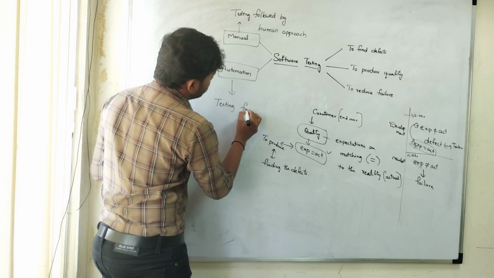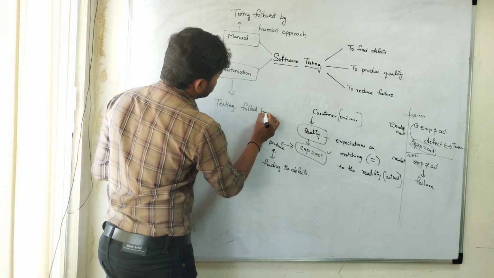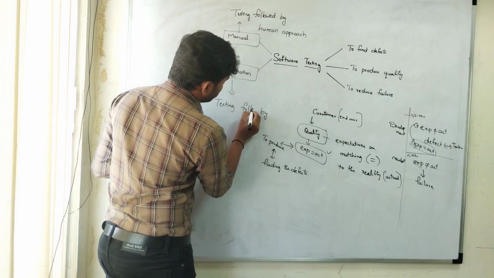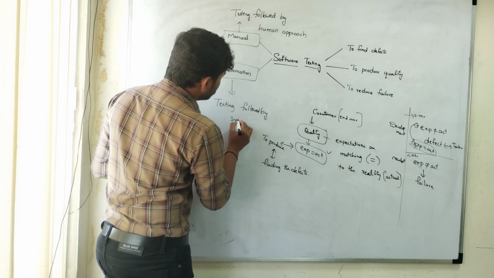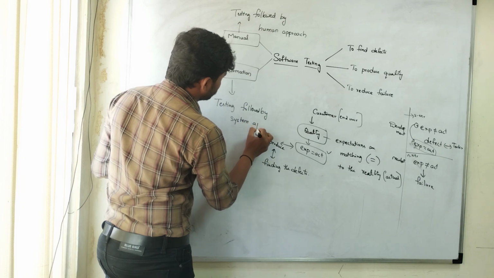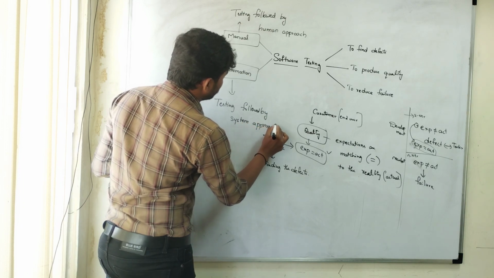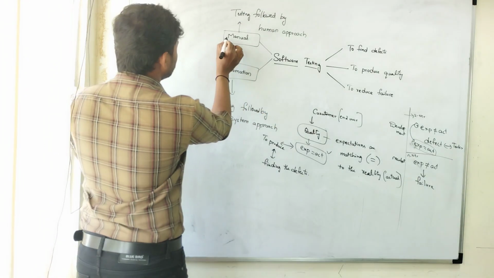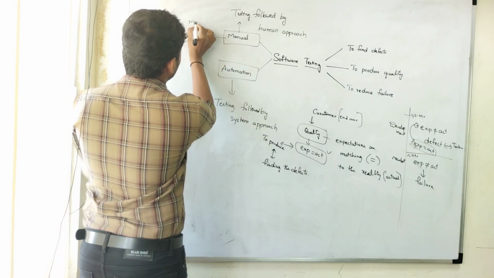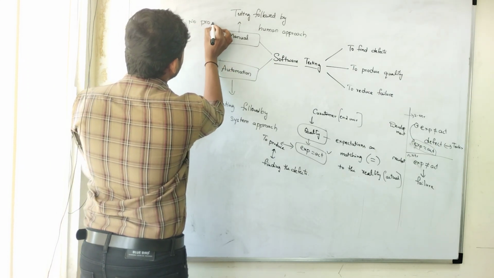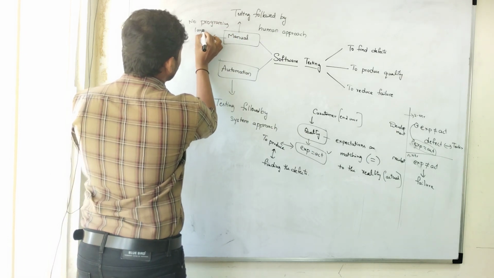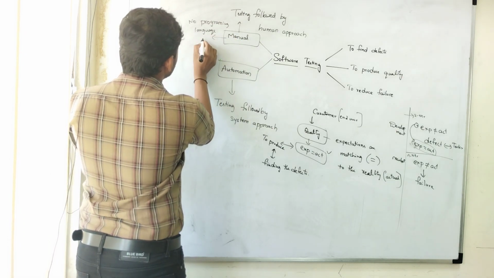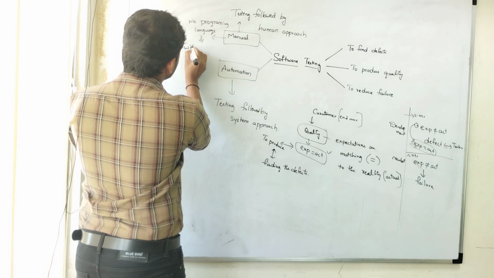And automation is nothing but testing followed by a system approach. Another point is no programming language and without using tools.